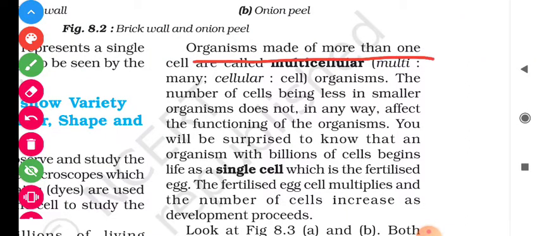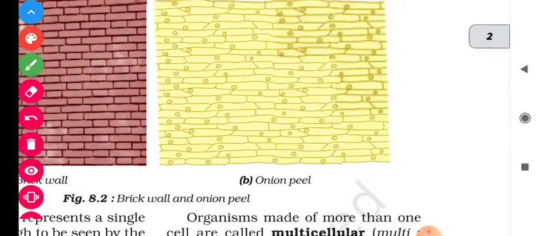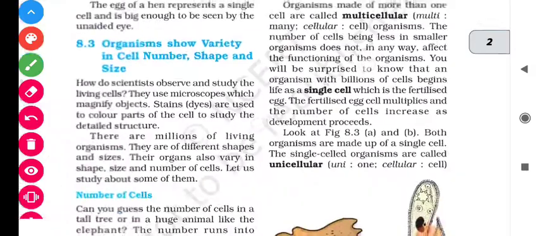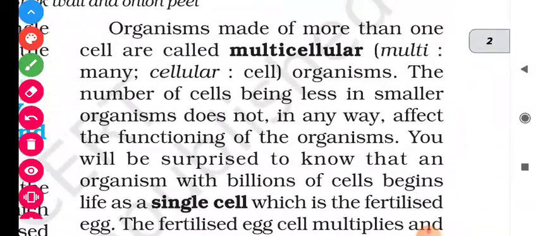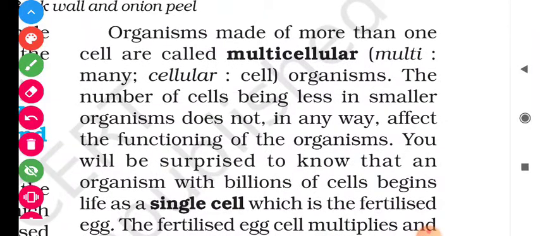Organisms made of more than one cell are called multicellular. Okay, no content is left behind. So student, the type of organism which consists of more than one cell, यानी कि ऐसा organism कि जिसके पास एक से ज़्यादा cell हो, like human beings, they are multicellular organisms. Multi means many, cellular means cell. The organisms which contain many cells are known as multicellular organisms.